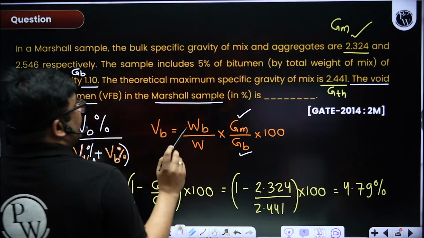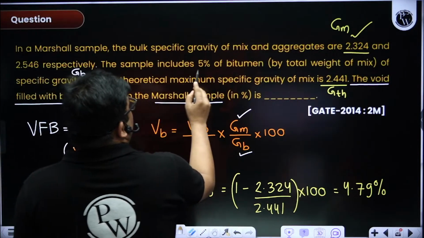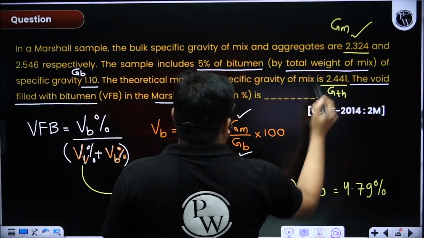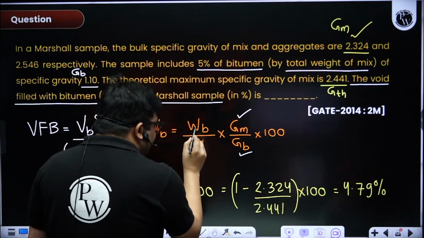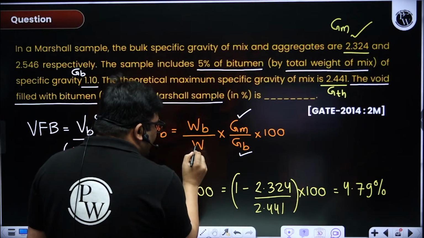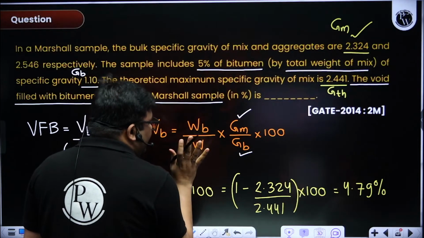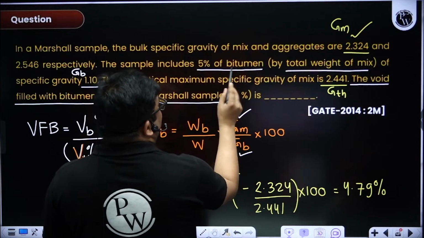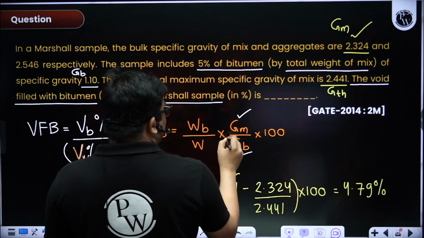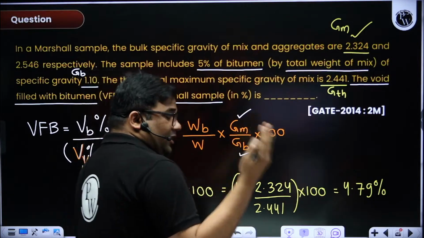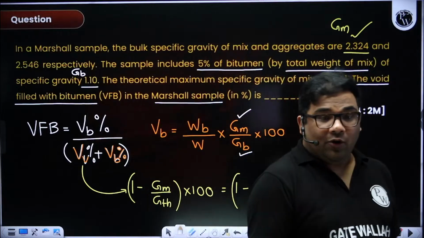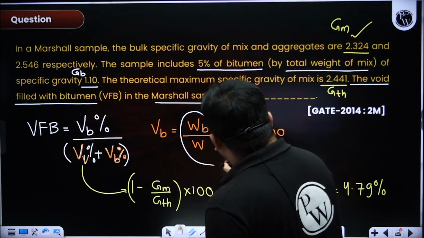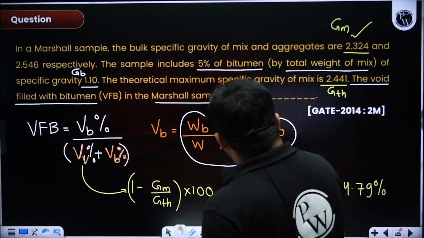Then what is given? Sample includes 5% of bitumen by total weight of mix. See, I need this. These two are not given in the question, but what is given is that the sample includes 5% bitumen. That means the content of bitumen weight-wise is how much? 5%.